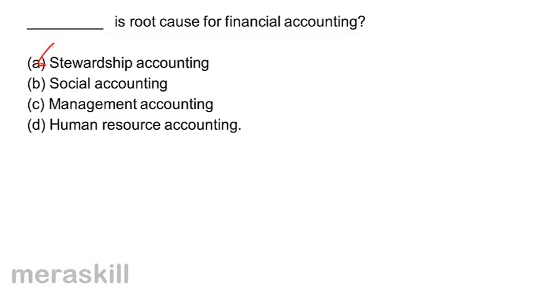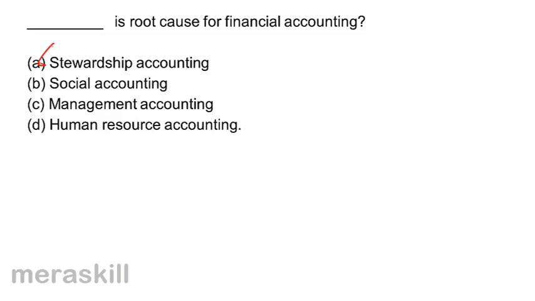Let us understand stewardship. Say in a company form of organization, you have shareholders and you have the management. The shareholders do not control the day-to-day affairs of the company. The management has been given custody of the resources and the responsibility of running the business, and accounting tells us the results, the performance of the organization, and the financial position on a particular date.